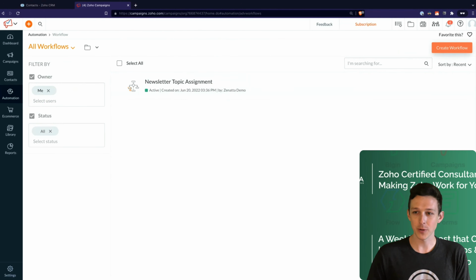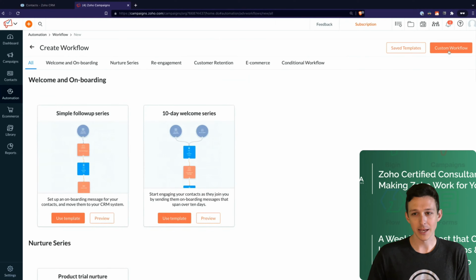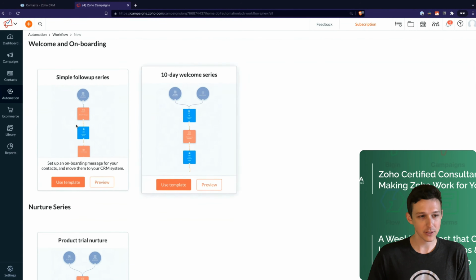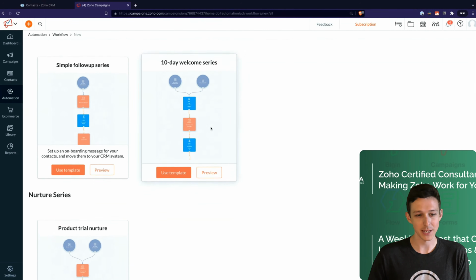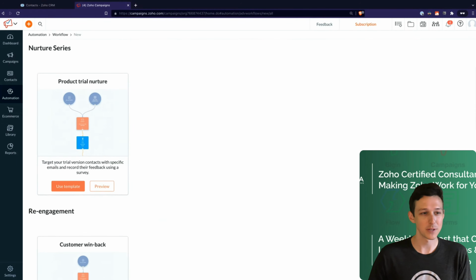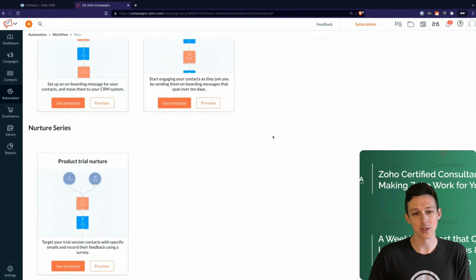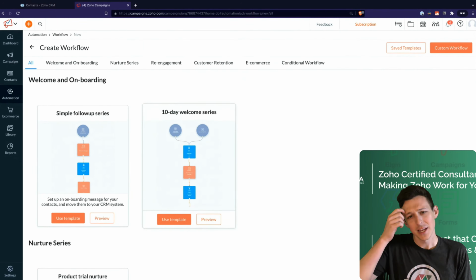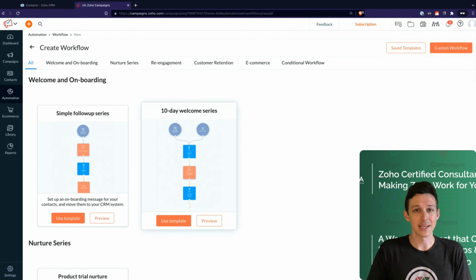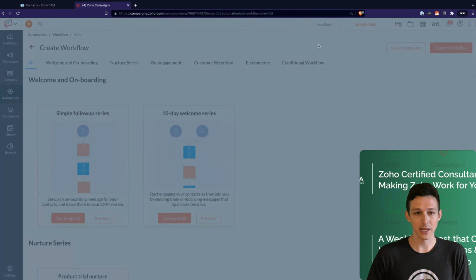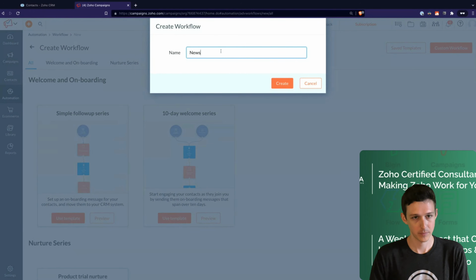So again, here, we'll go ahead and create a new workflow, and we're going to make this a custom workflow again. I will highlight, now that we're talking about email, you can definitely start from one of these templates and make some adjustments. Sometimes it is helpful to see what a normal welcome series looks like, what a normal product trial looks like. So you can surely start from this as a baseline and then make some adjustments. For us, we're going to just make a custom workflow.